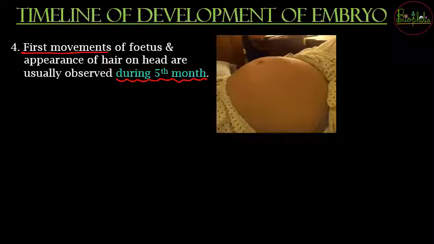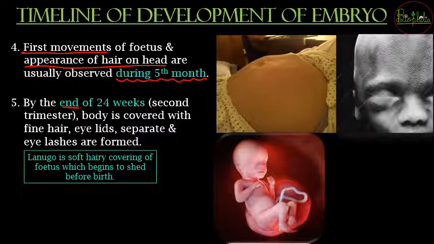So end or during the 5th month you can also see the appearance of hair on the head, and all that is going to be noticed and being a landmark of this development of the embryo. Next is going to be by the end of 24 weeks, or you can say second trimester, that is end of 6 months. So at the end of 6 months you are going to see that the body of the fetus is going to be covered by fine hair. So all that fine hair, entire fetus will be covered in fine hair.